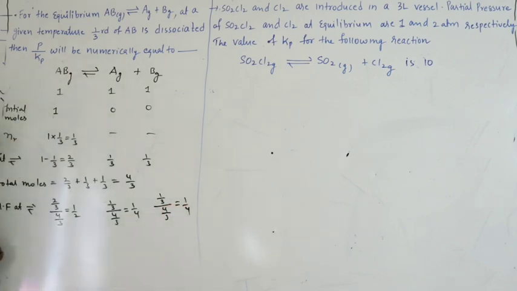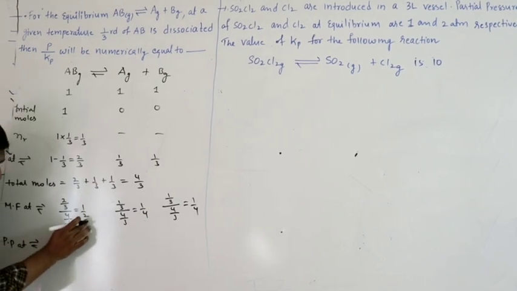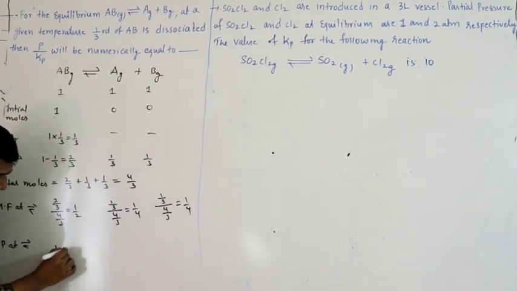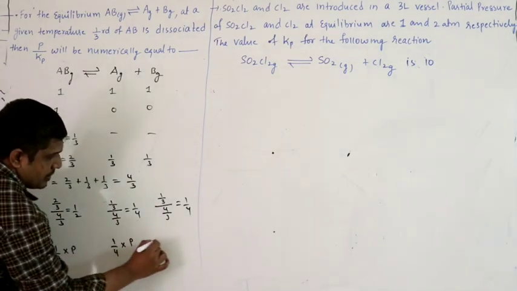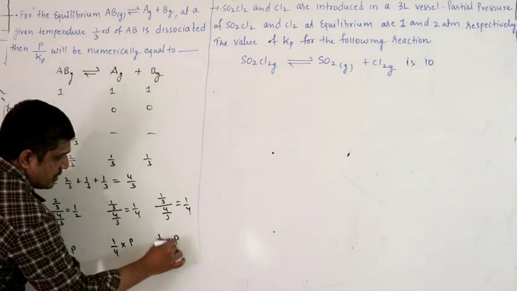So partial pressures at equilibrium. Assume the total pressure at equilibrium as P. So this becomes half into P, that is mole fraction into total pressure at equilibrium, mole fraction into total pressure at equilibrium.